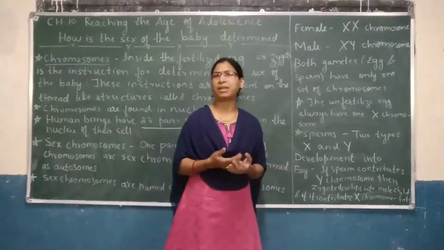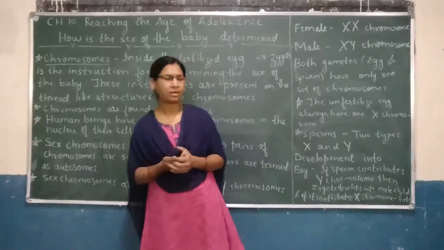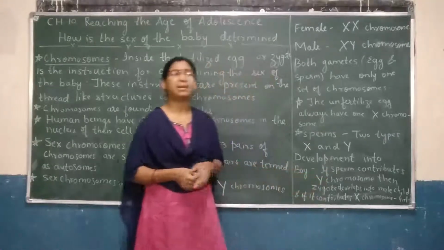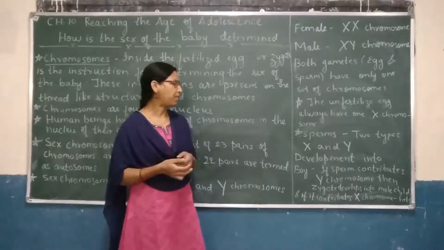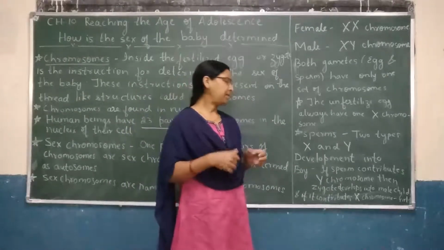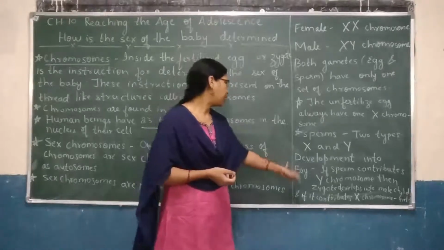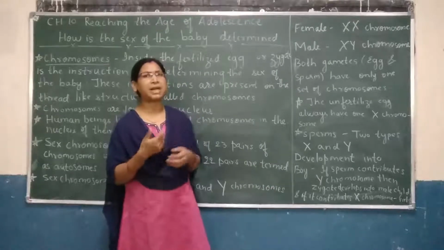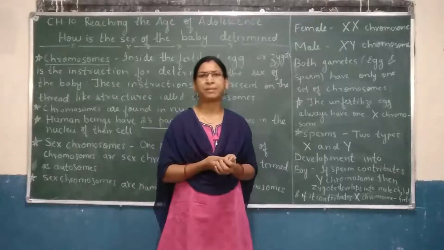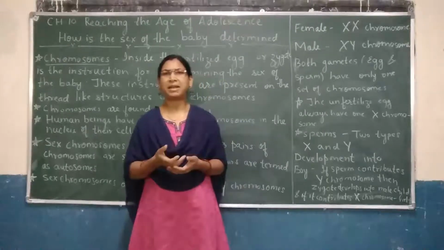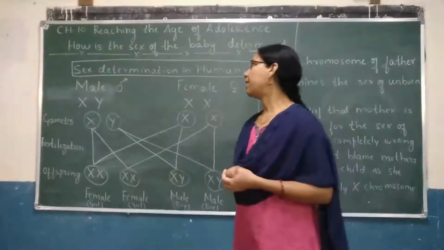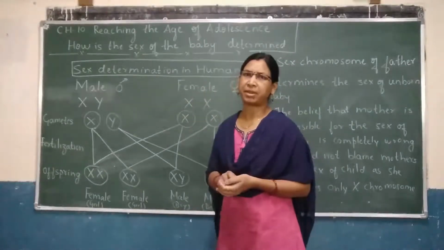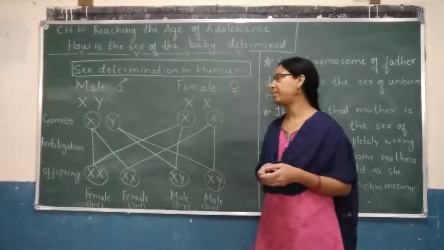Now, how to decide whether the baby will be boy or girl? So, if the sperm contributes Y chromosome, then the zygote will develop into male child. Similarly, if the sperm contributes X chromosome, then the child will develop into female child. We'll try to understand this in detail. Now let us see how the sex determination in human beings takes place. Let us understand the process taking place.